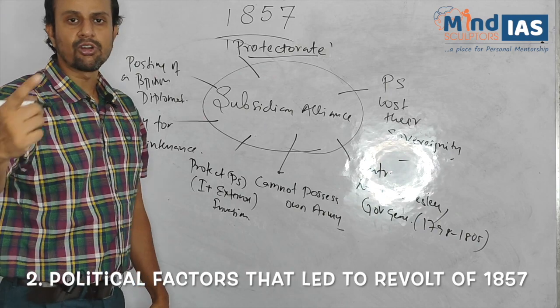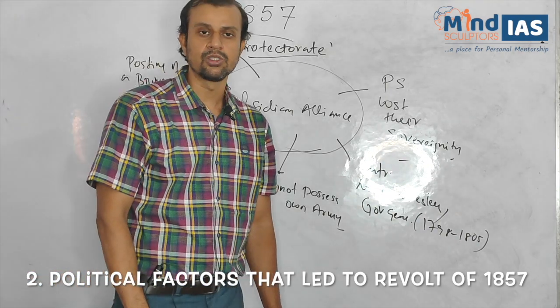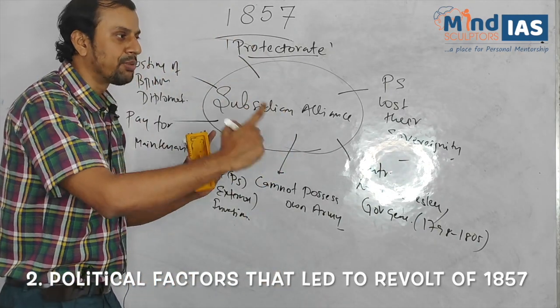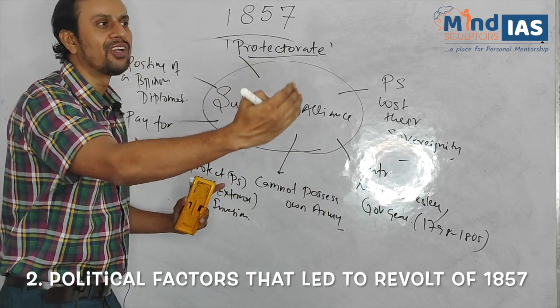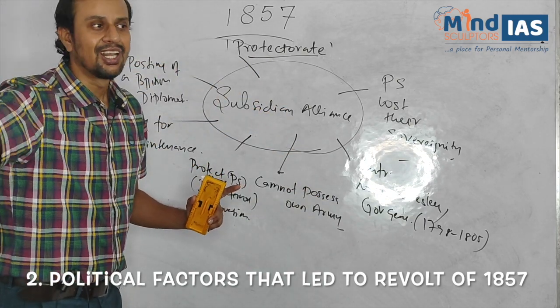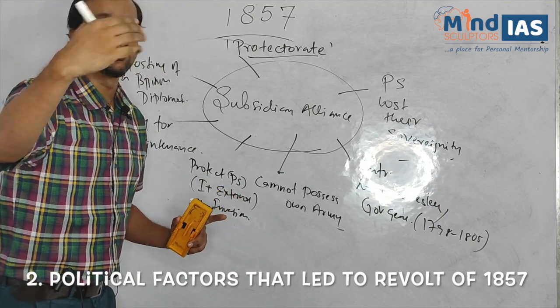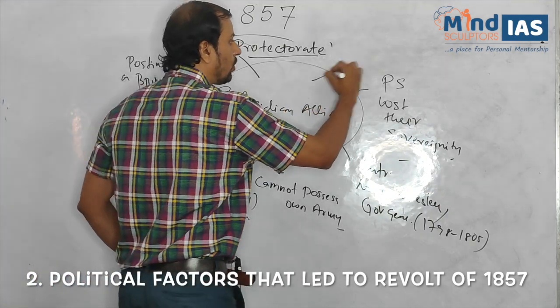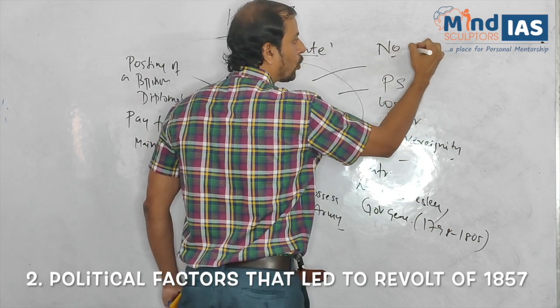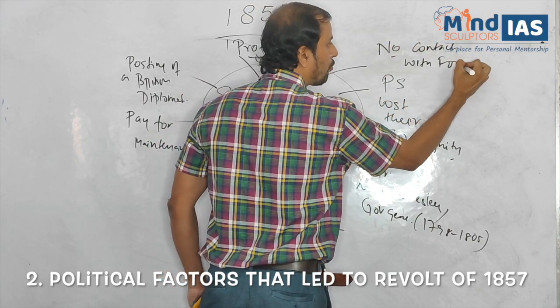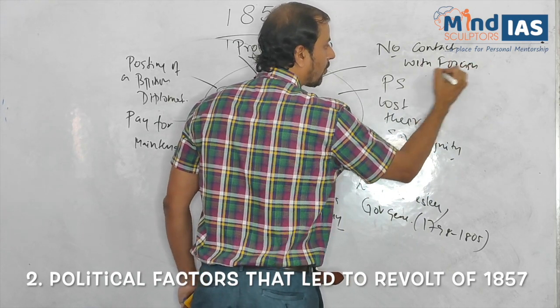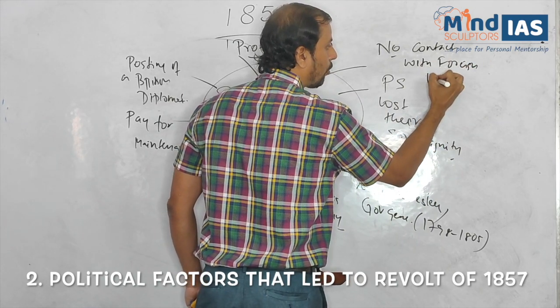Now, another important feature of subsidiary alliance was the princely state was not allowed to have contact with foreigners like French, like Dutch, etc. So, no contact with foreigners like French.